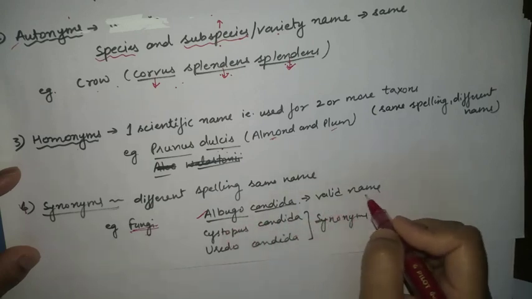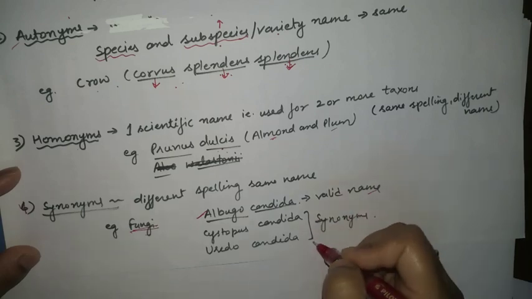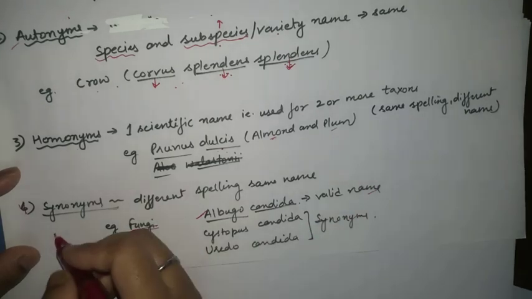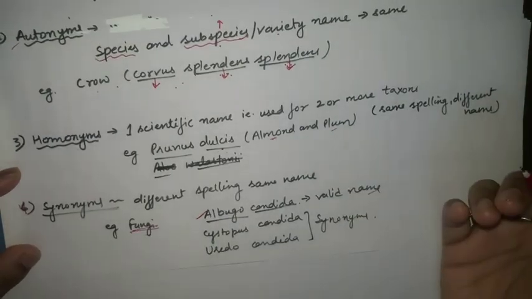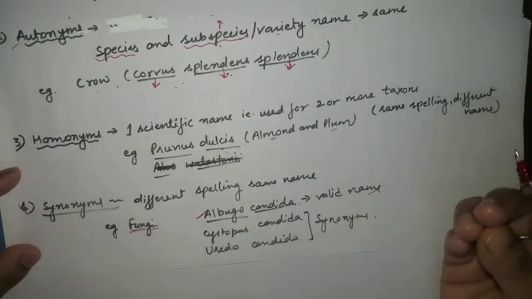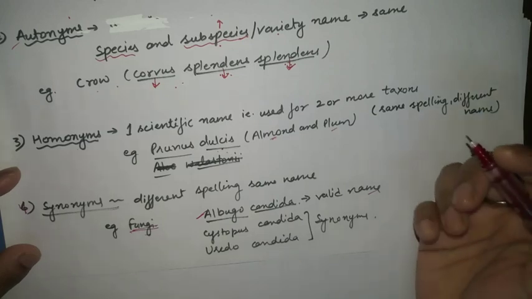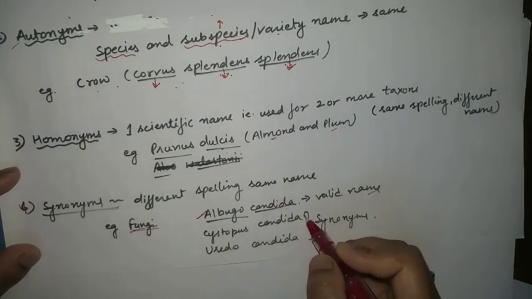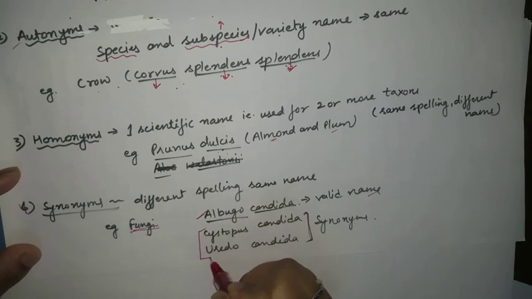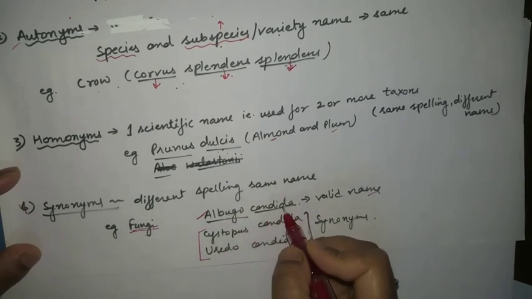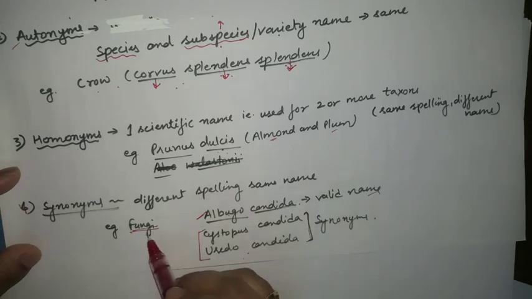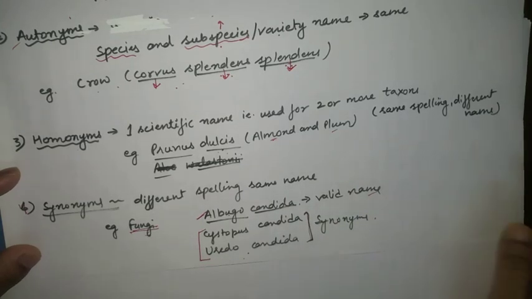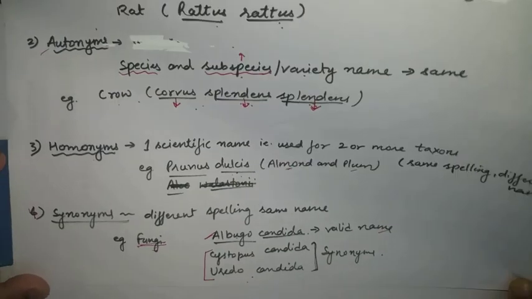So this name is the valid name of the fungi, as well as we are using other names. For example, synonyms in English also. In English grammar, you are using synonyms. What is the meaning of synonyms? Another name of this particular word. So the word is Albugo candida, and the synonyms are what? These are the synonyms of Albugo candida, because we are using different names for this same type of fungi. Is it fine? So I think that's all for today.